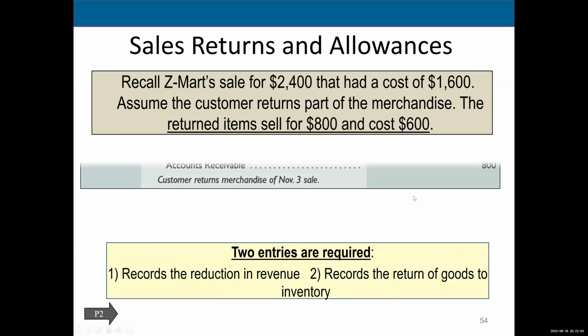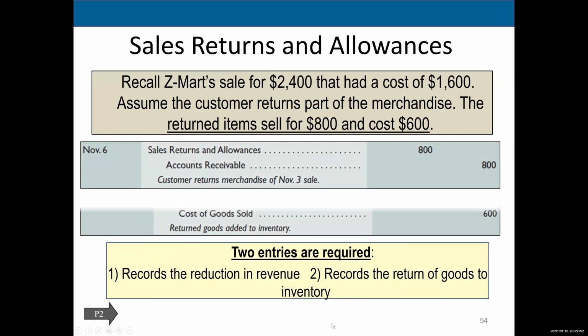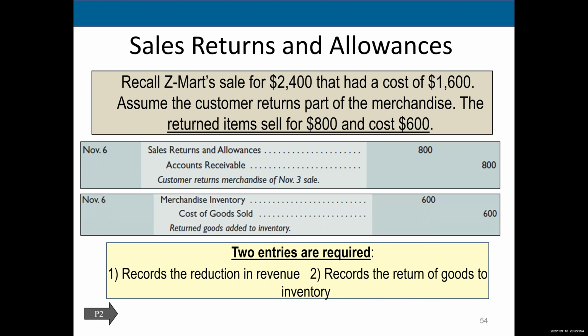It has to be two entries. When a customer returns the merchandise to you, you didn't make the sale, so you have to reduce the sales through the contra sales account, sales returns and allowances, and also you have to receive the inventory, right? Because he gave the inventory back, it wasn't sold, so you have to reduce the cost of goods sold.